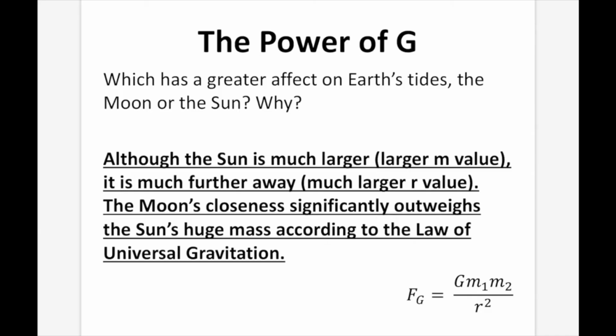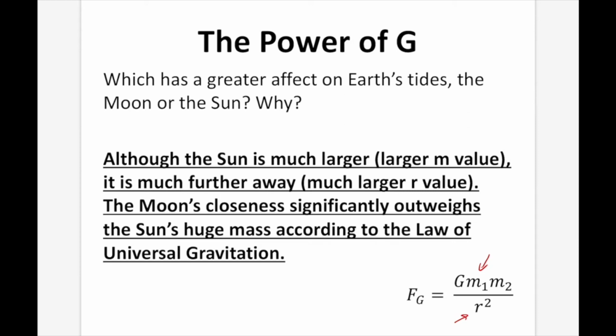The power of G. So now that you've watched the video, which has a greater effect on Earth's tides, the Moon or the Sun? So although the Sun is much larger, has a much larger M value, which we're going to see in this part right there, it is much, much further away. So this R value becomes really, really big, but at the same time, we're going to square that multiple. The Moon's closeness significantly outweighs the Sun's huge mass according to the law of universal gravitation.